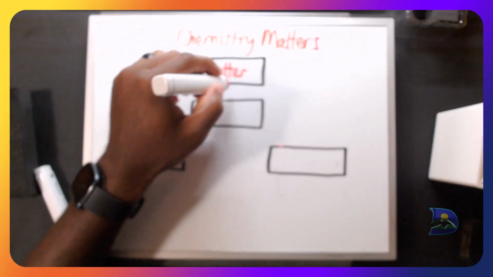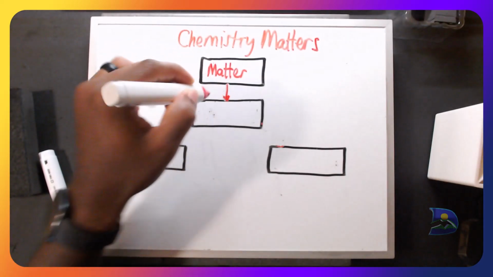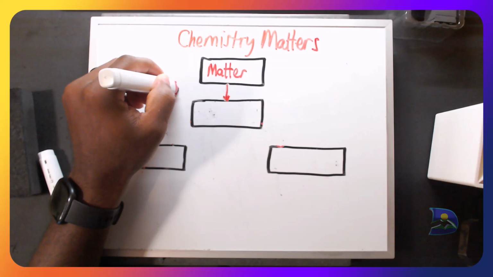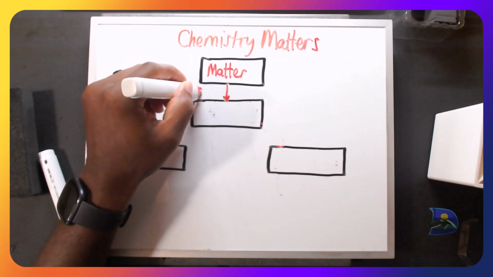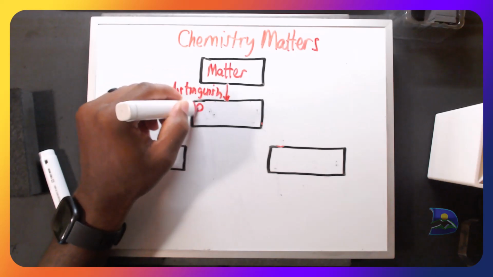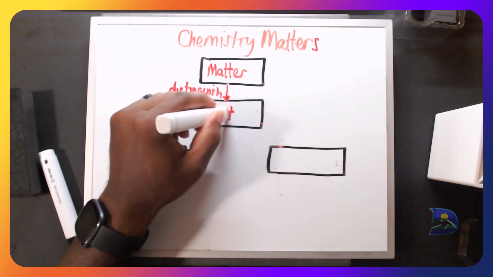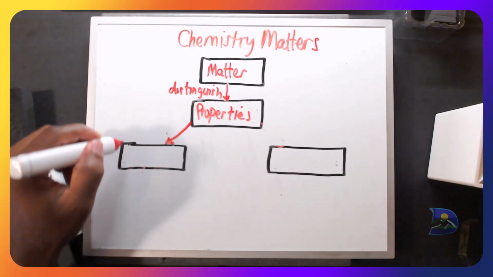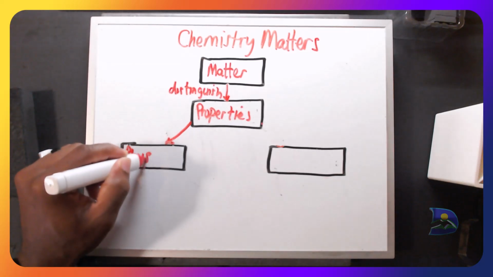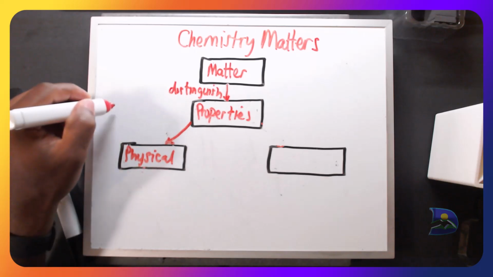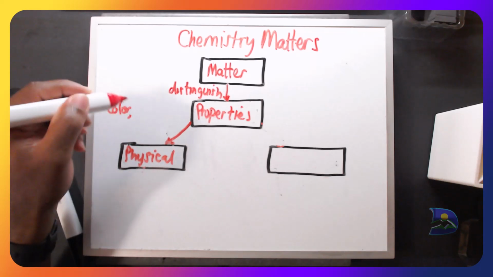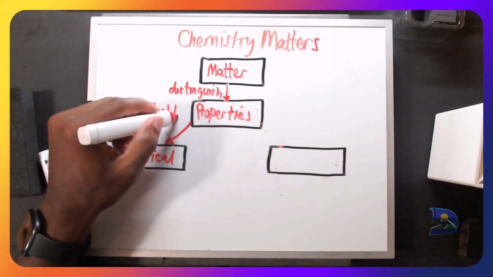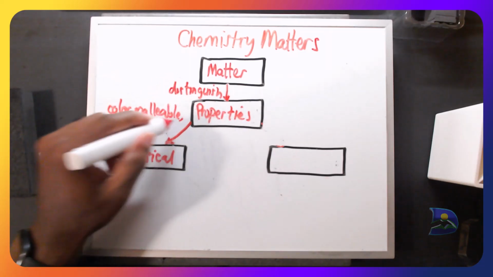Now the next part is how matter relates to another particular definition, and this is how we need to be able to distinguish matter based on the properties. And these properties come in two forms. One is how we are going to differentiate matter based on the physical look, and physical look can include the following: either looking at the color, or looking at how malleable it is, which means that when you heat it, how is it able to compress, or brittle in this case.